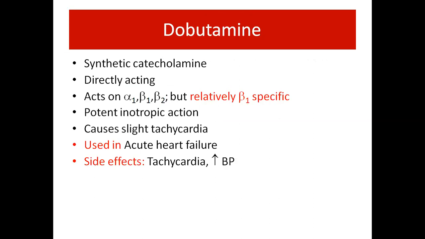Dobutamine is a synthetic catecholamine, directly acting. It acts on beta 1, alpha 1 and beta 2 receptors, but has a relatively beta 1 specific action. It has a potent inotropic action. It is used in acute heart failure, and its side effects are tachycardia and rise in BP.